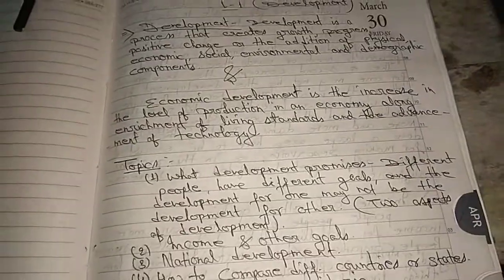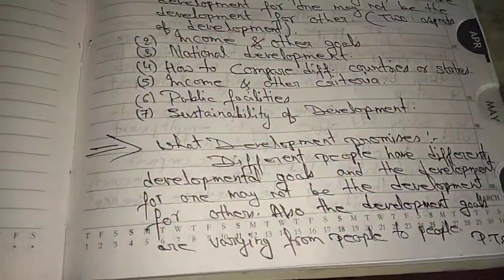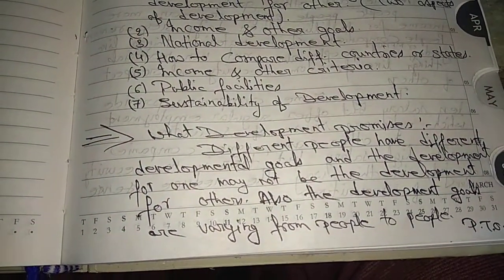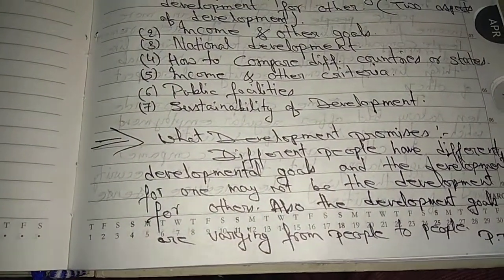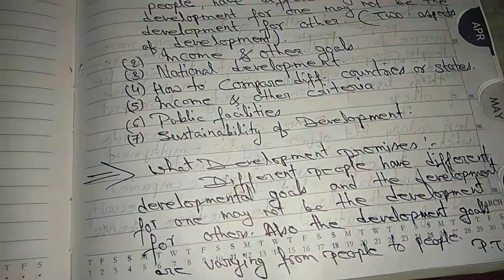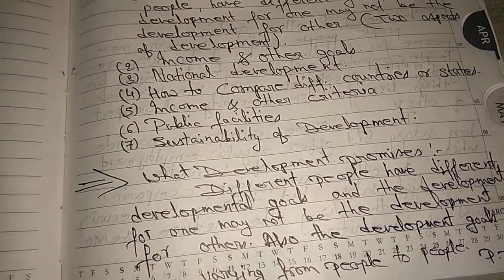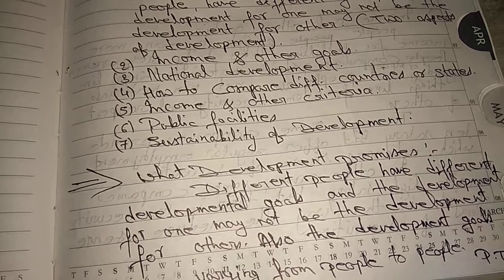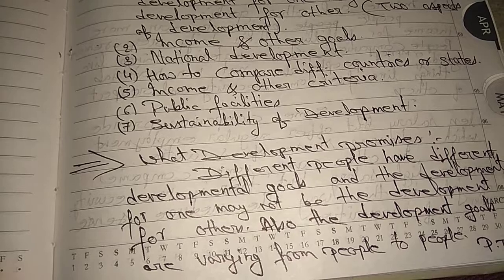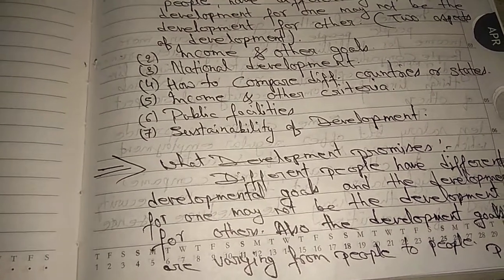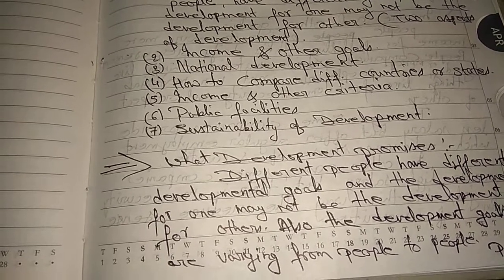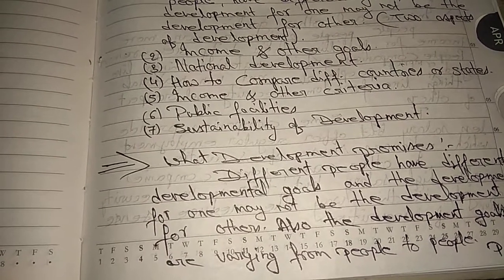Again, before starting our first point, that is what development promises. In the overview of our lesson, it states that the idea of development or progress has always been with us. We all have aspirations or desires about what we would like to do and how we would live.